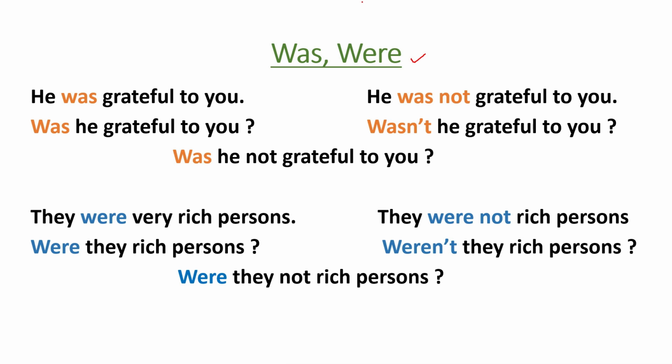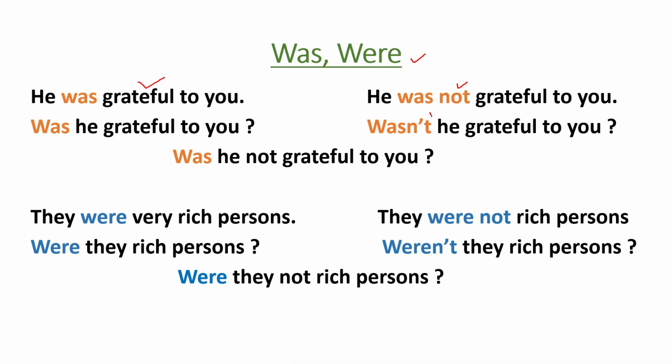Was and were. Past be verbs. They are used to express the identification of someone or something in the past, to express the condition of someone or something in the past, and to express someone's feeling in the past. Okay? He was grateful to you. It is someone's feelings in the past. And its negative form, he was not grateful to you. Its interrogative form, was he grateful to you?